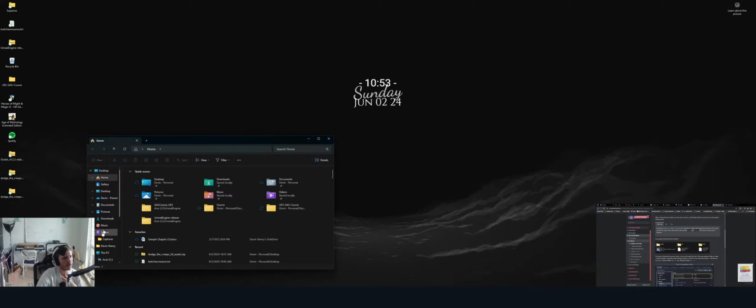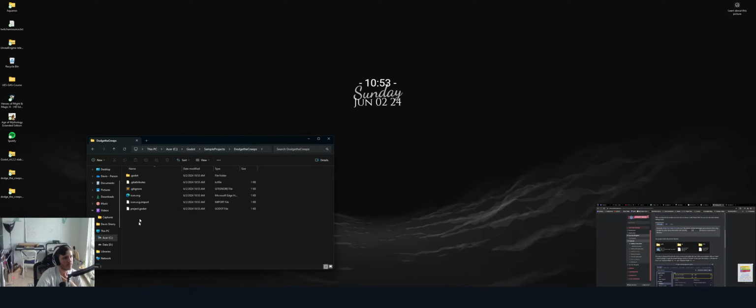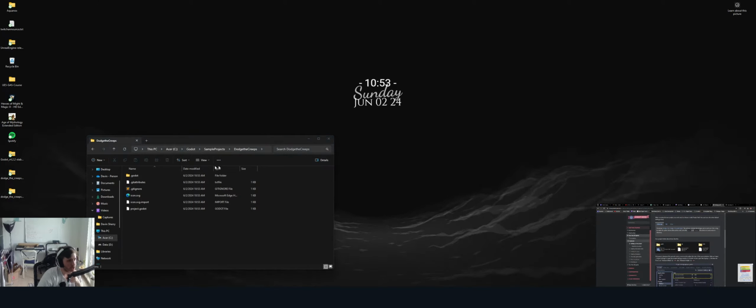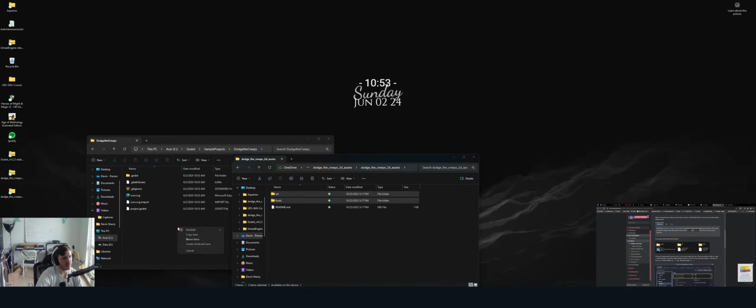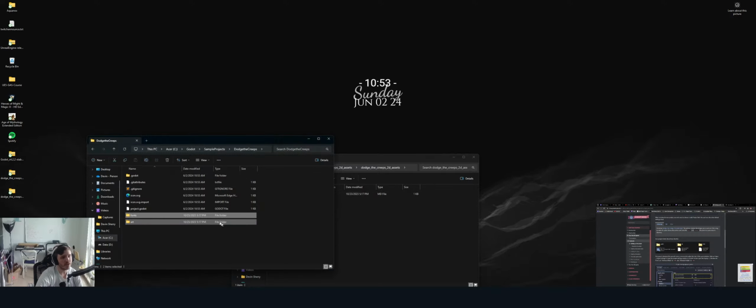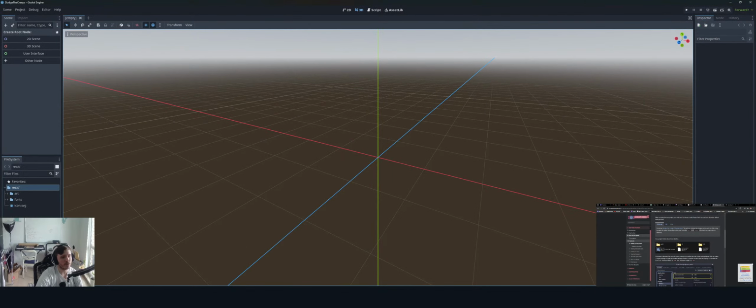Yeah, let's also add our content, I guess. So Godot, sample projects, dodge the creeps. So the project folder will look like this. So I think I gotta just dump it in here. I don't know if I gotta create. I don't think I'll bring the readme, and I'll just copy. All right, I did move. Whoops. I'll copy stuff back just in case. That's Steam. Should close Steam just in case.